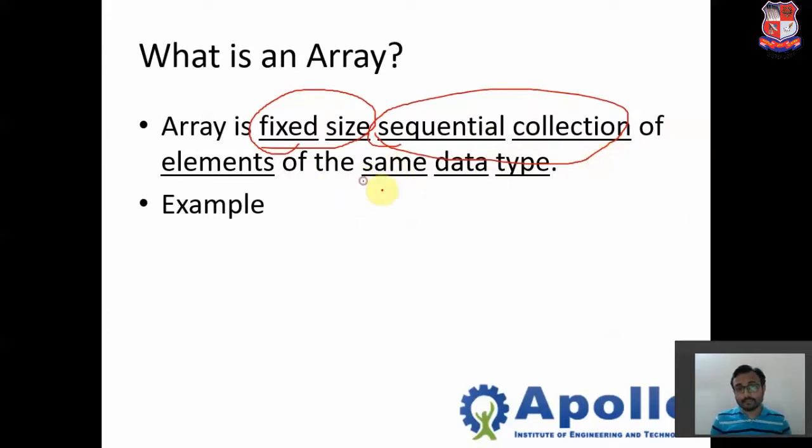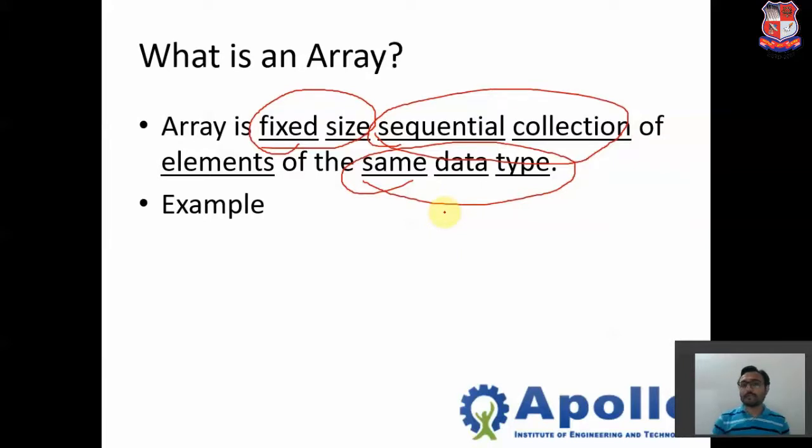And the third one, the same data type. What does same data type mean? We will take the classroom example once again. For example, in the information technology branch, all the students in the class are from IT. In the computer classroom, all the students are from the computer branch. In the mechanical branch, all the students are from the mechanical branch. So these students have the same branch.